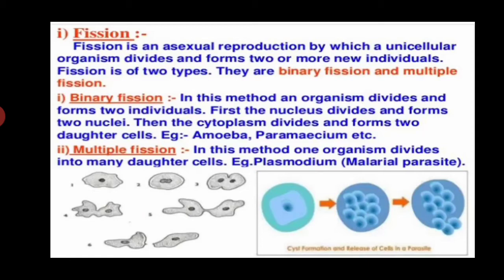Now we talk about multiple fission. What is multiple fission? In this method, one organism divides into many daughter cells. Example: Plasmodium, the malarial parasite. Multiple fission involves division of a single unicellular parent into a number of daughter organisms. The nucleus divides repeatedly. Each daughter nucleus moves to the periphery and gets covered with cytoplasm to form many daughter individuals.